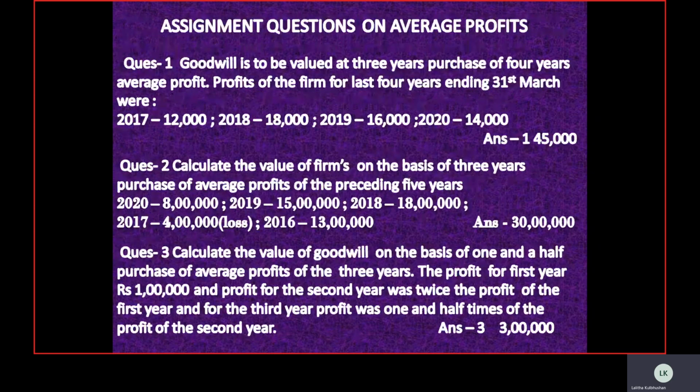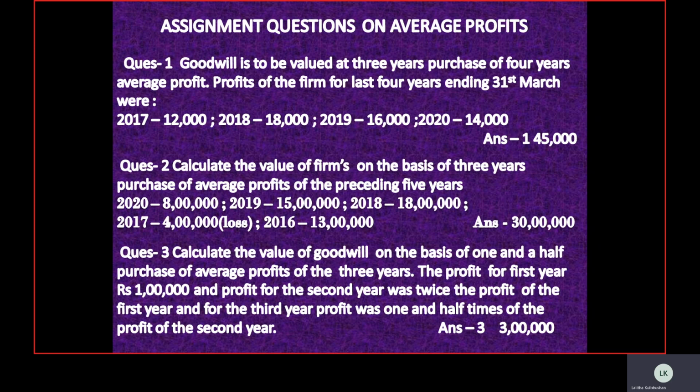Now, based on these questions and these fundamentals, you are supposed to solve these assignment questions to make your concepts thorough and very clear. Question number 1 is very simple. Only the profits and the number of purchase years are given. You are supposed to use the formula to calculate the goodwill. Same with question number 2. The profits have been given, but in 2017 there is a loss for 1 year. Children, a loss doesn't mean that we exclude it. Out of the total profits, you deduct the loss, but while taking the number of years, make a note that the year of the loss needs to be included as well.